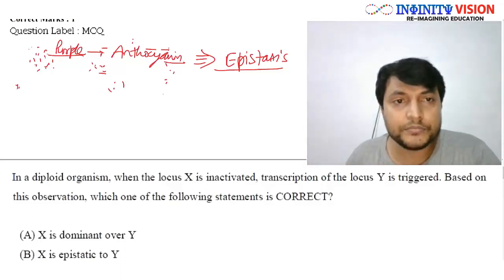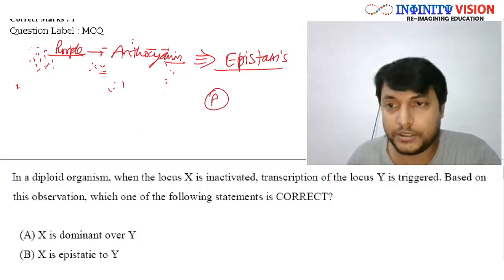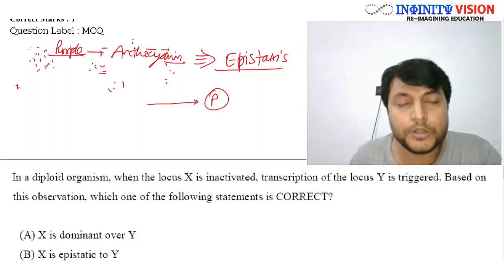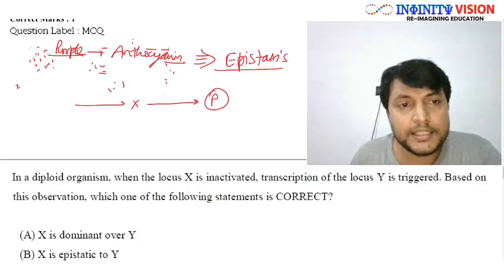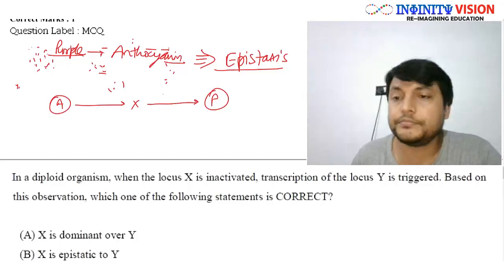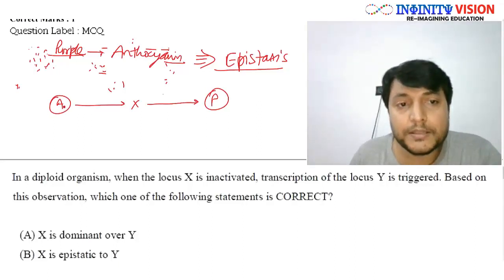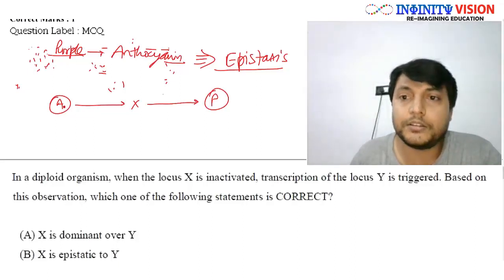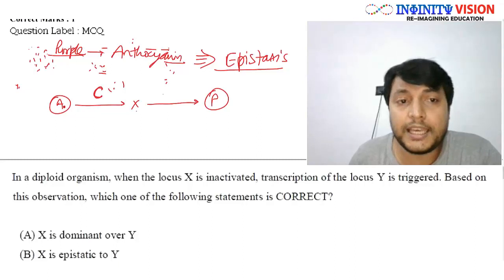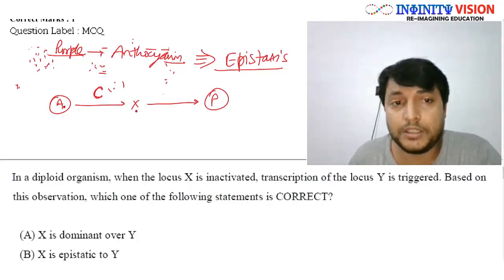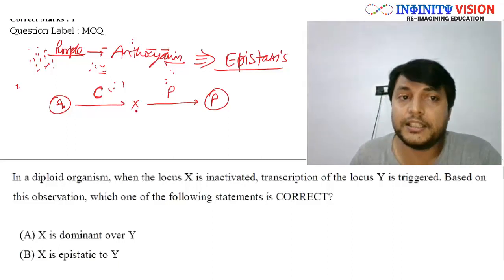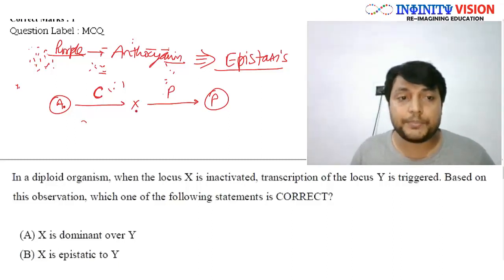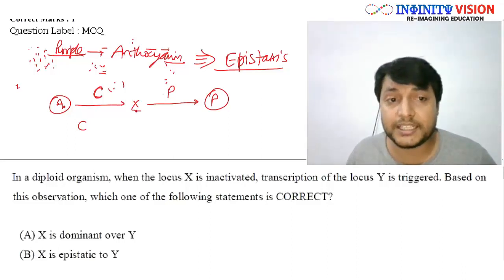Now this anthocyanin, we are writing here as capital P for anthocyanin, purple color, is produced from a precursor, say X. Okay, now this X is formed from another precursor, say A. Now from A to this pro molecule is catalyzed by a gene called C, and then X is formed into this anthocyanin purple color by another enzyme called P. So P is controlled by a gene P and C enzyme is controlled by a gene called C. Now, if there is a capital C, then only functional enzyme will be formed and X will be formed.